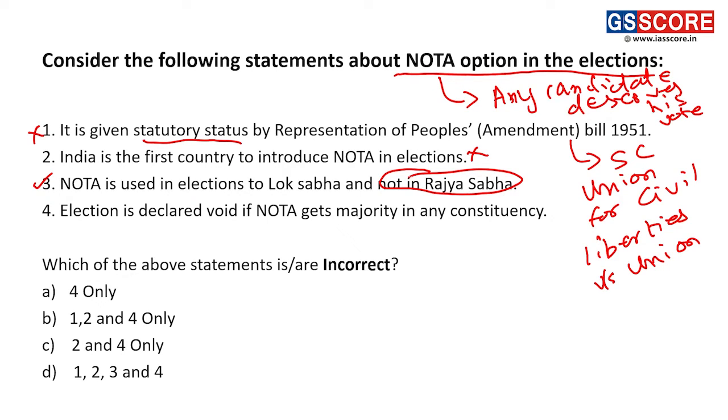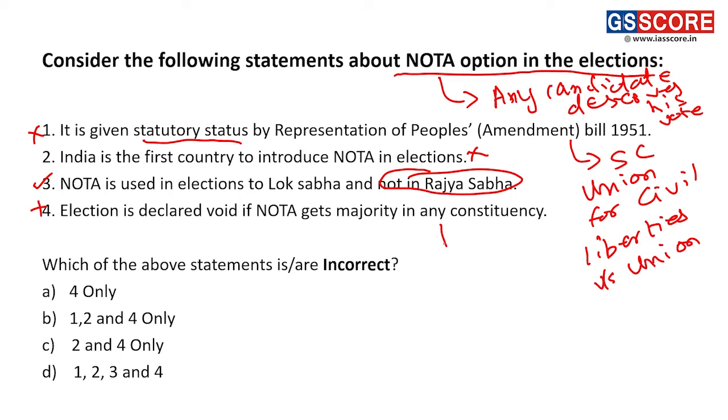Fourth statement, election is declared void if NOTA gets a majority in any constituency. This statement again is not correct. No such provision is currently in effect.